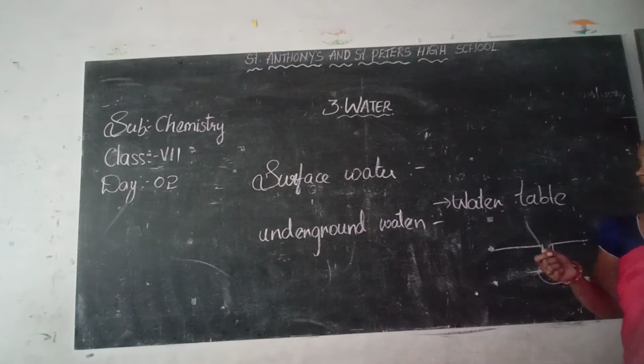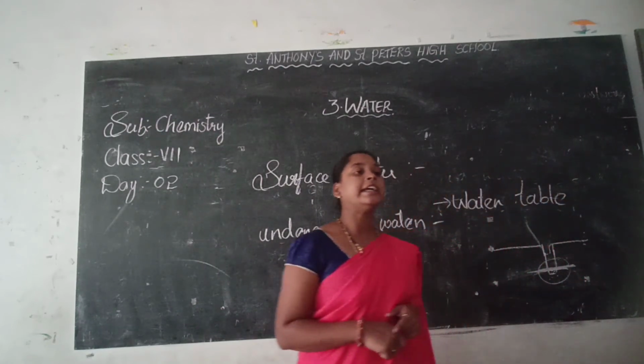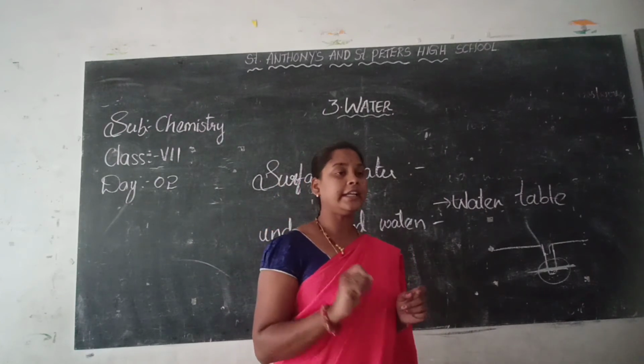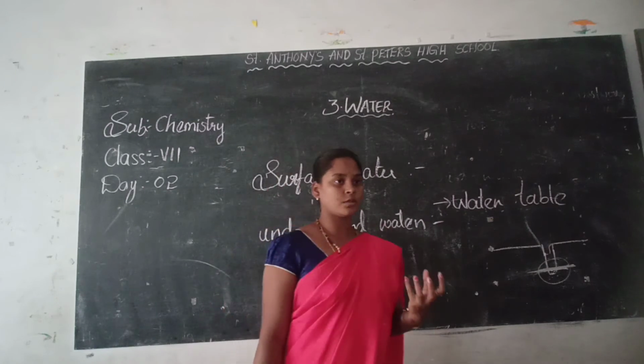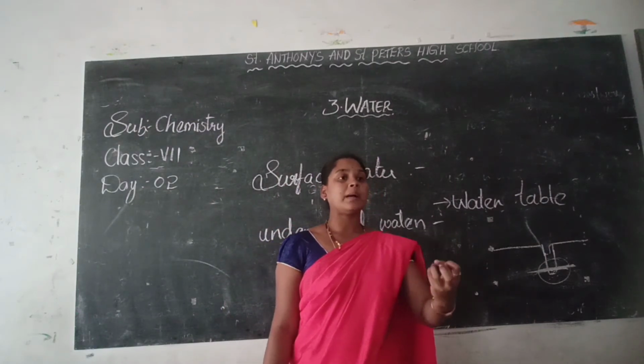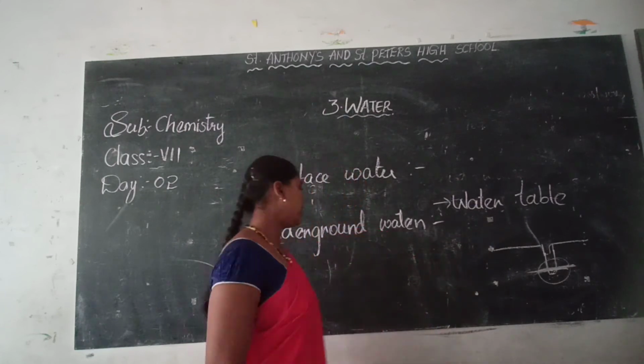Here the process of water going into the earth's surface is called infiltration. See, there will be air gaps in the soil, no? Those air gaps are filled with water. That filling of water is called infiltration.